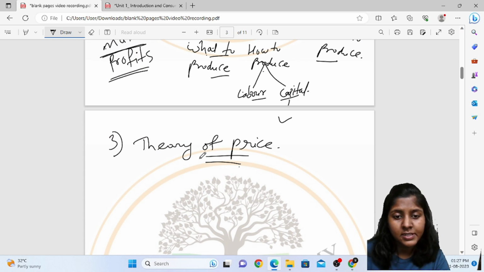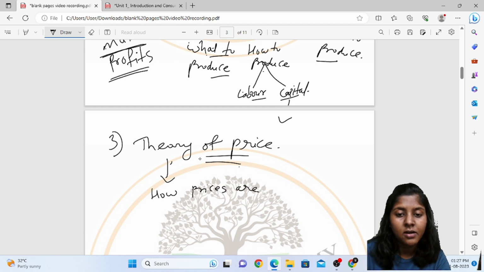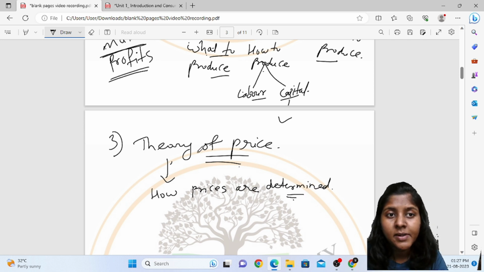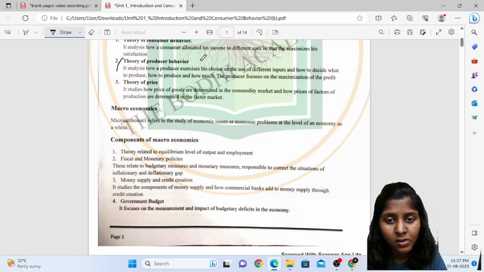So here we see how prices are determined in the market. There will be a different price for all the commodities, and how prices of factors of production are determined in the factor markets.